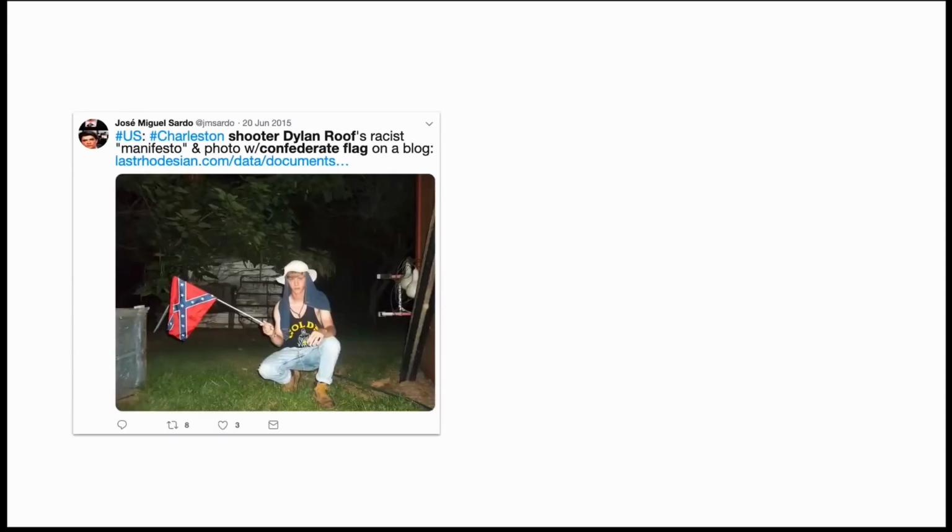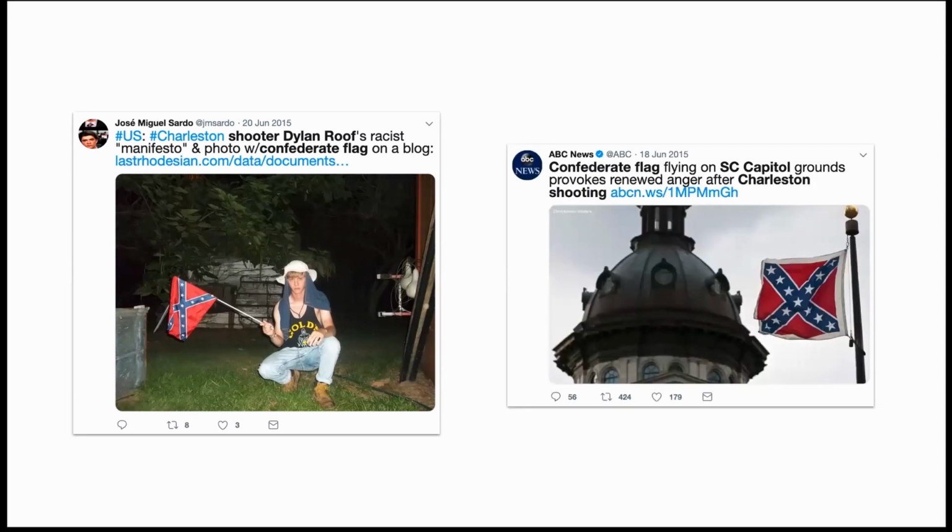This is a message that came out the very next day in which it became apparent that the shooter had self-identified with the Confederate flag. And another message spreading on the same day was a reminder that the Confederate flag was currently flying over the South Carolina state capitol grounds, and a call to remove that flag. Now, we can't think about these two contagion processes as independent, because if you're exposed to the knowledge that the shooter had identified with the Confederate flag, then when you're exposed to the second idea that this flag was still flying over the Capitol grounds, you're more likely to think that it's politically relevant and worth sharing, and vice versa.